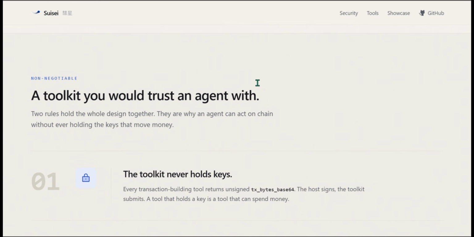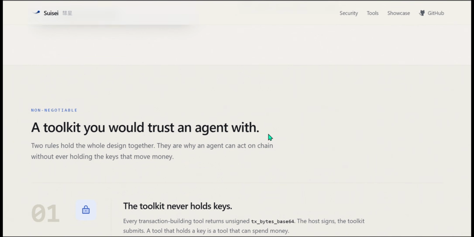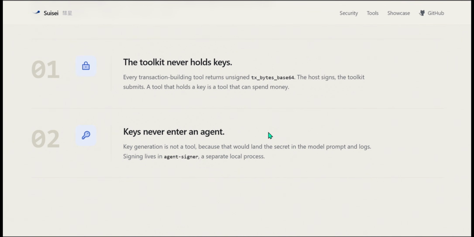On the other hand, agents can also act, but we can't necessarily trust agents. So in our toolkit, we have two rules. The key never holds a key. It always returns on-site bytecodes for you to sign, and the key never enters into an agent.